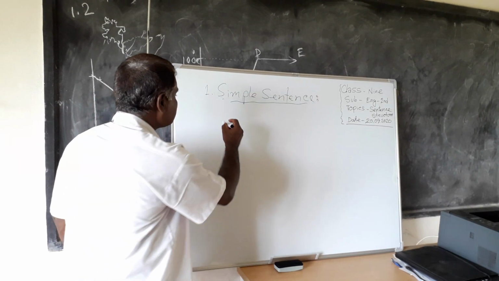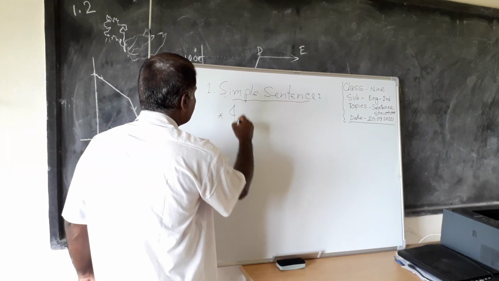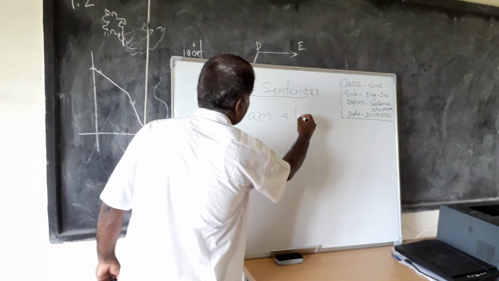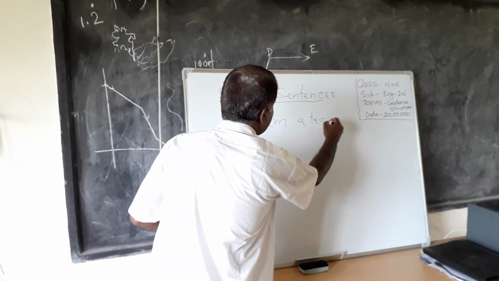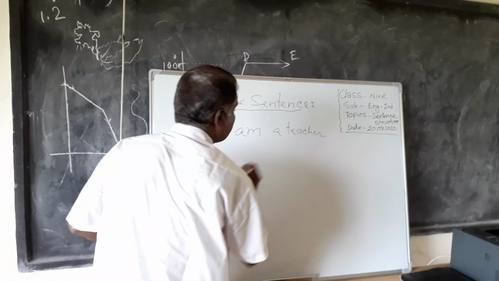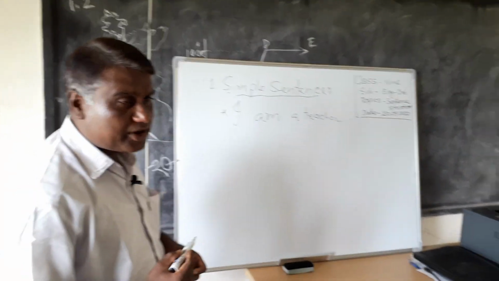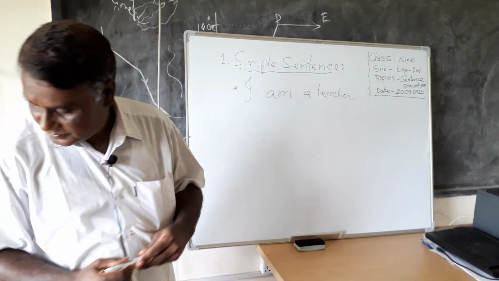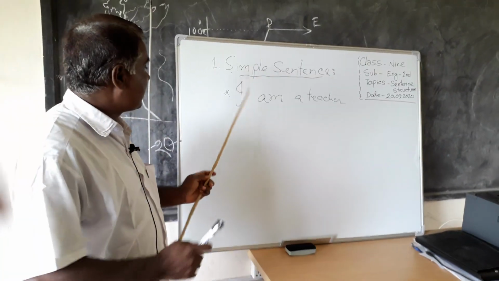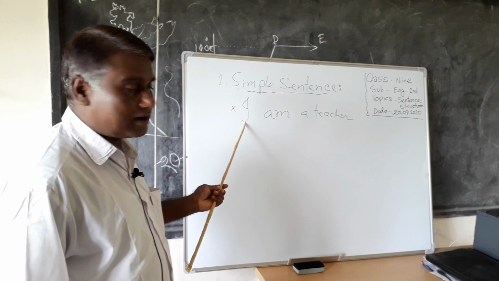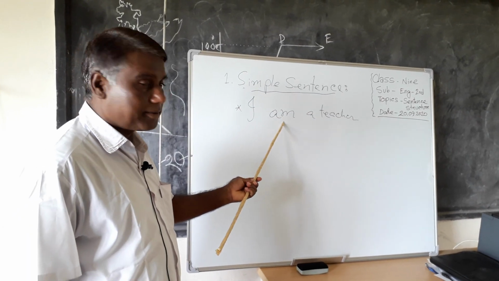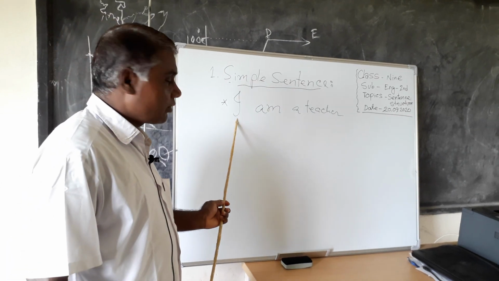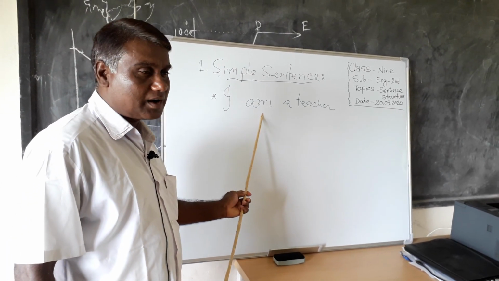Just like, I am a teacher. Here you can see only one subject, I, and only one finite verb, am.